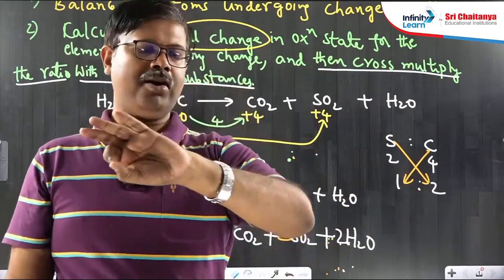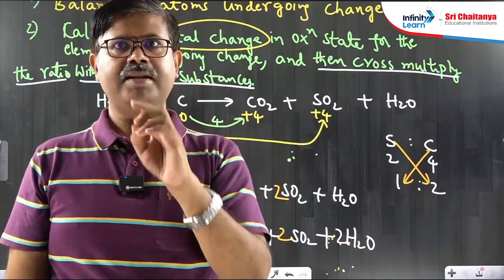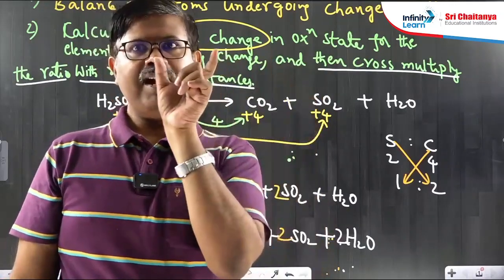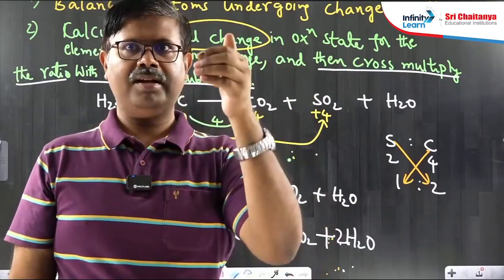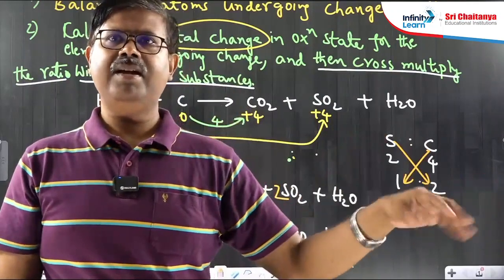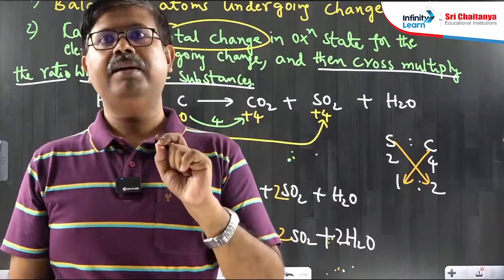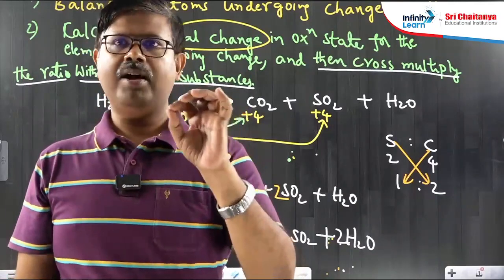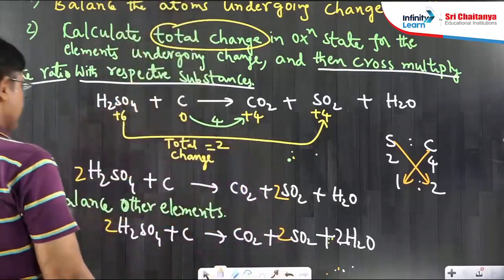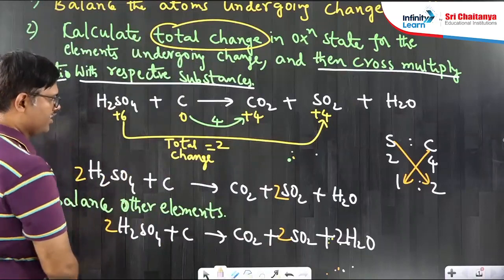So, first write the oxidation states. See which are undergoing change. Find the total change. Take the ratio and cross multiply. After that, if remaining atoms, hydrogen or oxygen, whatever remaining are there, balance them. This is the balancing steps. With one small example, I will finish, and tomorrow we will see more. I hope it is understood. If not, look at the second example, you can understand.